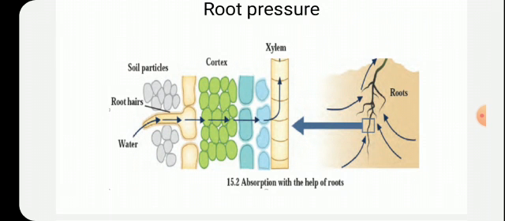See here how it takes place. Roots of the plant are present deep inside the soil, where that soil contains water and minerals. When the lower part of the root comes in contact with the water and minerals, what happens? That water and minerals try to enter the lower part of the root. It absorbs that water and mineral.